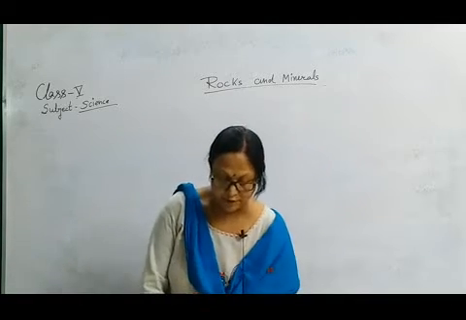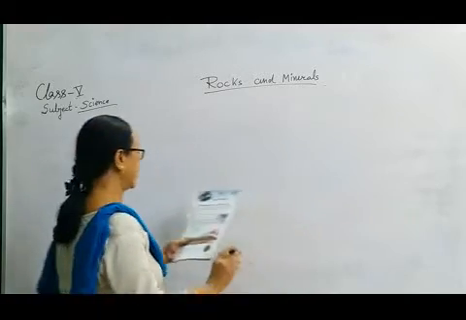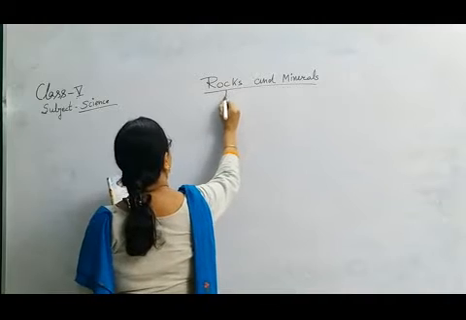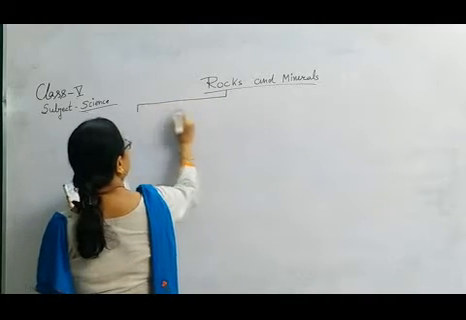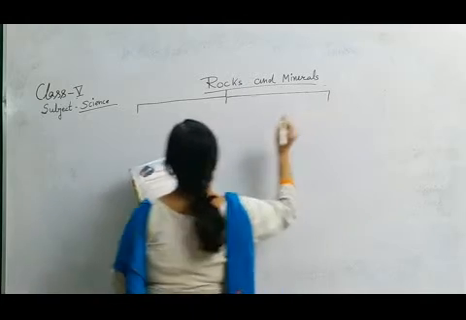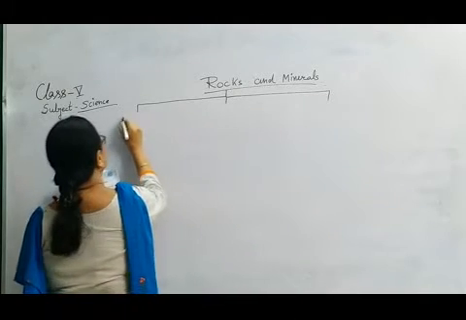So how many types of rocks are there? There are three kinds of rock. We can categorize the rocks into three parts. The first type is called igneous rock.